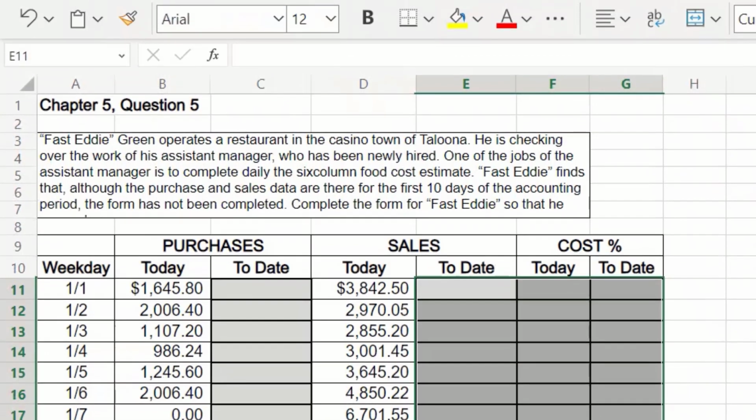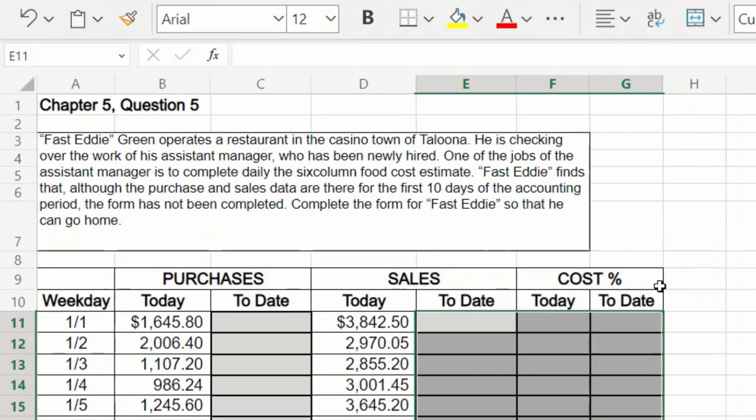All right, number 5. Fast Eddie Green operates a restaurant in the casino town of Toluna. He's checking over the work of his assistant manager who has been newly hired. One of the jobs of the assistant manager is to complete the daily 6-column food cost estimate. Fast Eddie finds that although the purchases and sale data are there for the first 10 days for the accounting period, the form has not been completed. All right, let's complete the form so that he can go home.